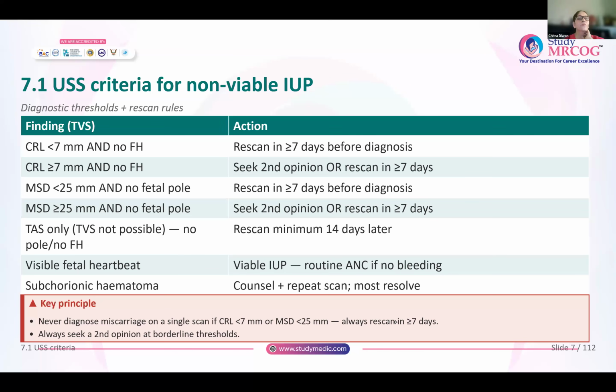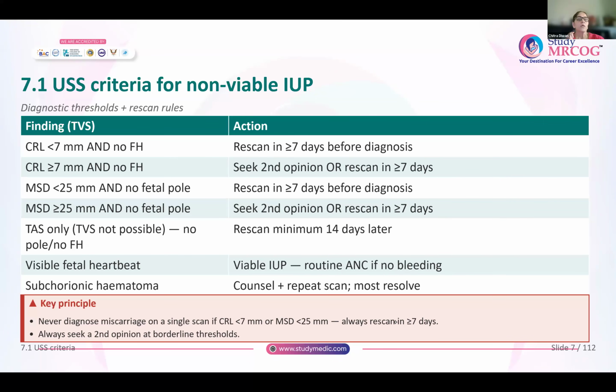Now, if you are not able to see the fetal CRL or the fetal heart, but you can see only the gestational sac, on transvaginal scanning, if the mean sac diameter is less than 25 millimeters and there is no fetal pole, only this empty sac is seen, even then, don't label it as an empty sac immediately. Call her for a scan after 7 days.